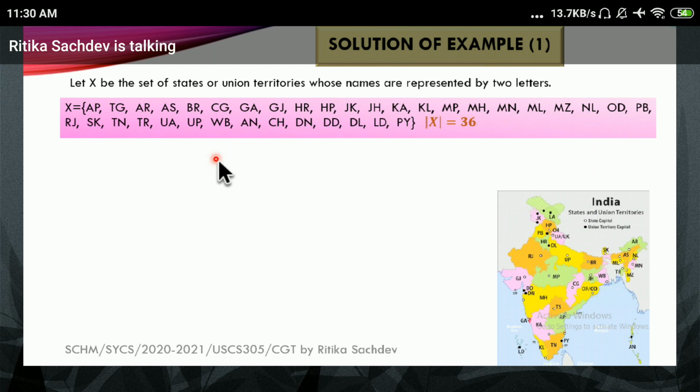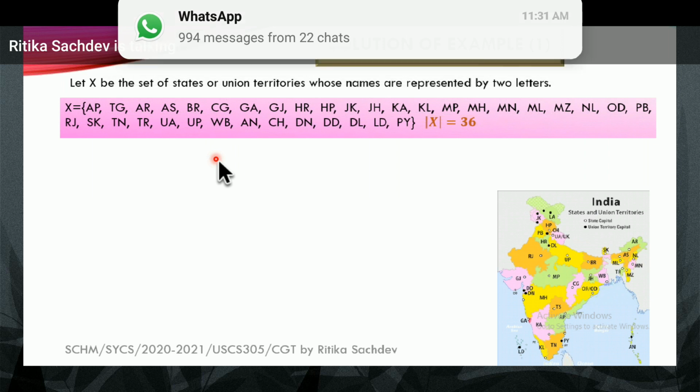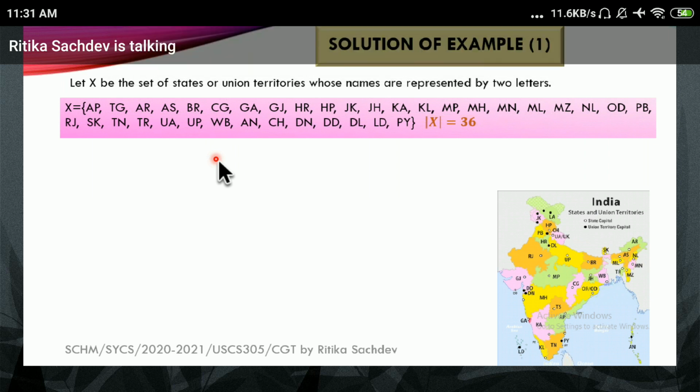Similarly, if you look at the people who stay in foreign countries, they have a social security number. Your social security number is same as what we have as Aadhaar card. So we will not digress from the topic. We will just check this particular part. We'll first understand this, and then if you have any questions, I'll take up those.